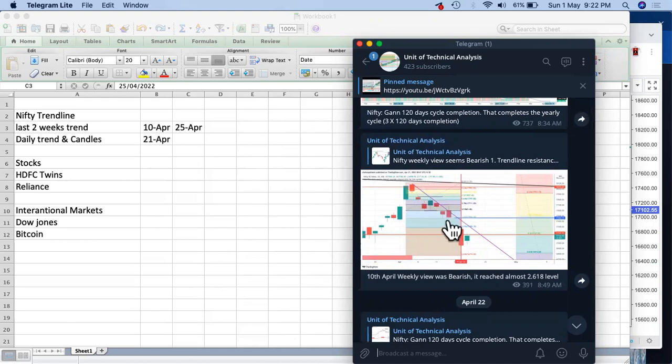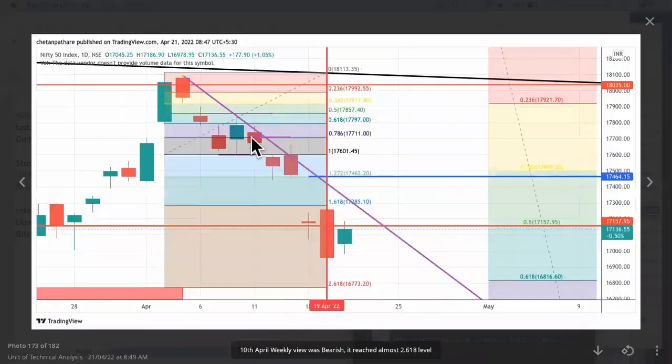As per the 10th week, for 10th of April, it did move down, and after creating a range, it crossed the 1.272 level, the 1.618 level, and it touched exactly the 2.618 level. From there, it reversed, and this happened on 19th of April, which we have seen in the last video also.